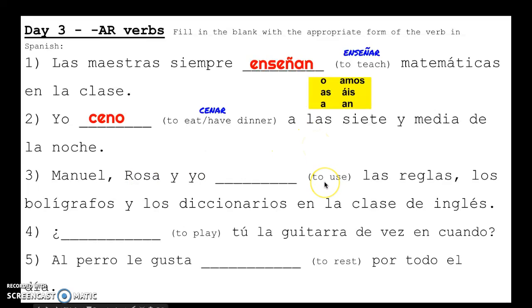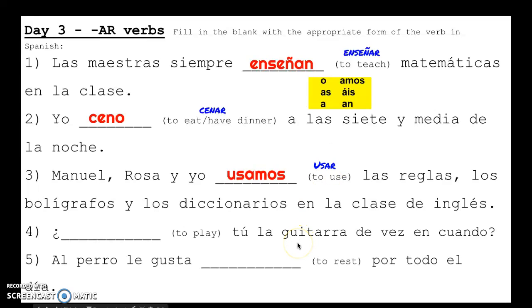But first, the verb we're going to use is a cognate. Looks similar, sounds similar, means the same thing in English, so usar. Take off the ending for AR, add the nosotros ending, which is amos, and we have usamos. Manuel, Rosa y yo usamos las reglas, los bolígrafos y los diccionarios en la clase de inglés.